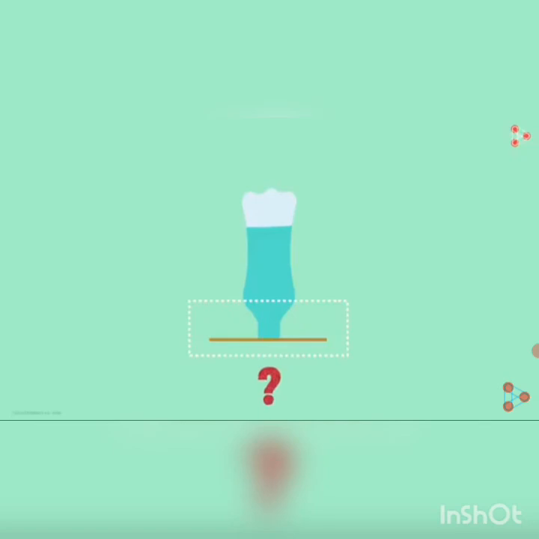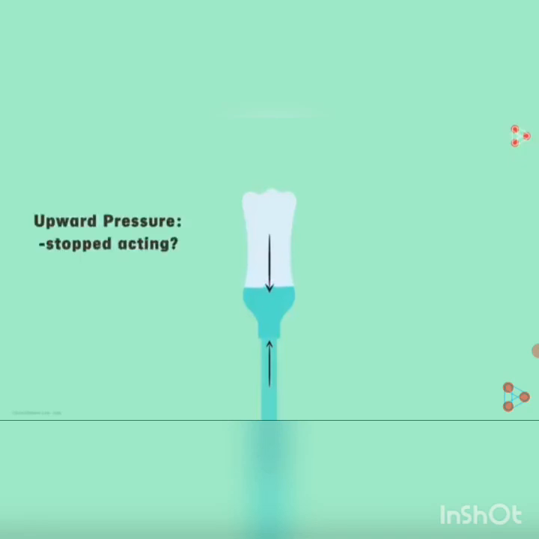Why is it held to the surface? It is held to the surface because of the air pressure that is pushing the paper in the upward direction. The upward air pressure is sufficient to counter the downward push exerted by the water. Now make a few holes in the bottle at its base. What happens now? Why did the paper fall off? Did the upward pressure on it stop acting or did it reduce in value?